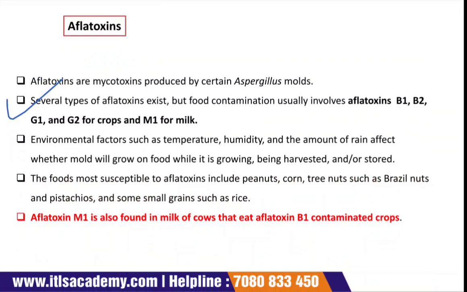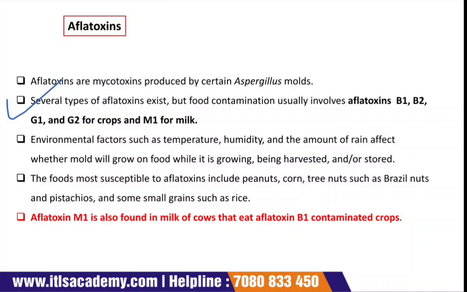Environmental factors such as temperature, humidity, and amount of rain affect whether the mold will grow on food while it is growing, being harvested, or stored. The foods more susceptible to aflatoxins include peanuts, corn, tree nuts such as Brazil nuts and pistachios, and some small grains such as rice.